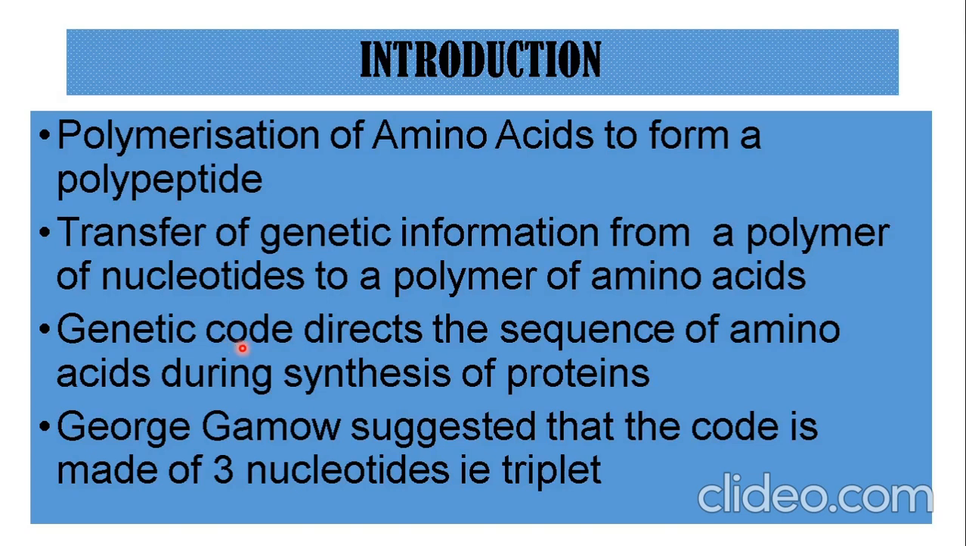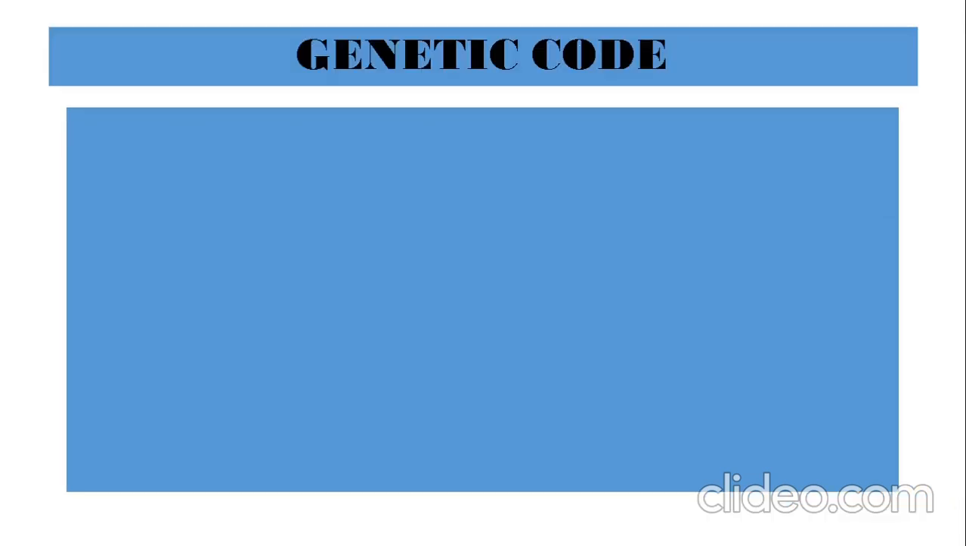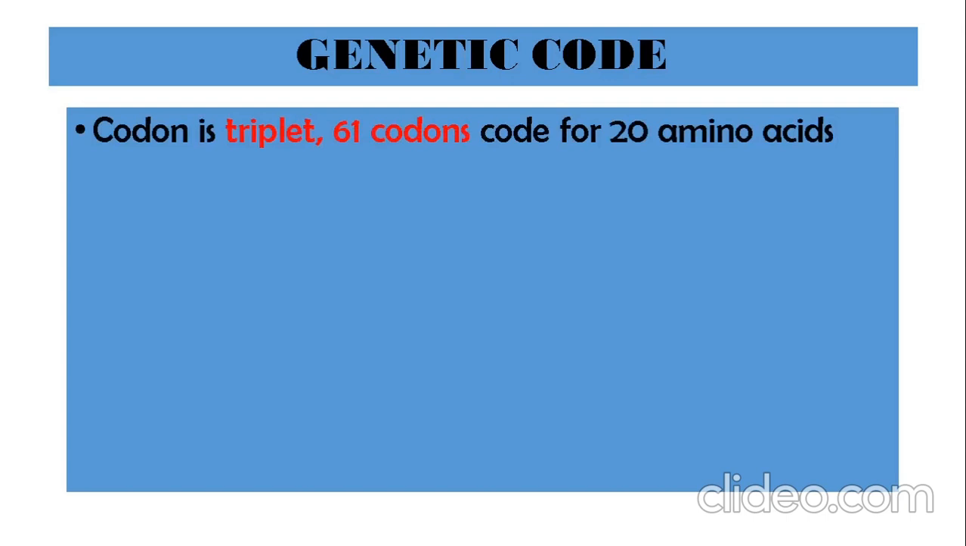Later, other scientists, Har Gobind Khorana, Marshall Nirenberg, Severo Ochoa, all demonstrated different work on the genetic code. But here we will mainly stress the salient features of the genetic code, which were given out by George Gamow and other scientists. It is suggested in the salient features that the codon is a triplet, as I just mentioned. A codon is made up of 3 nucleotides. So in that context, we get 64 combinations.